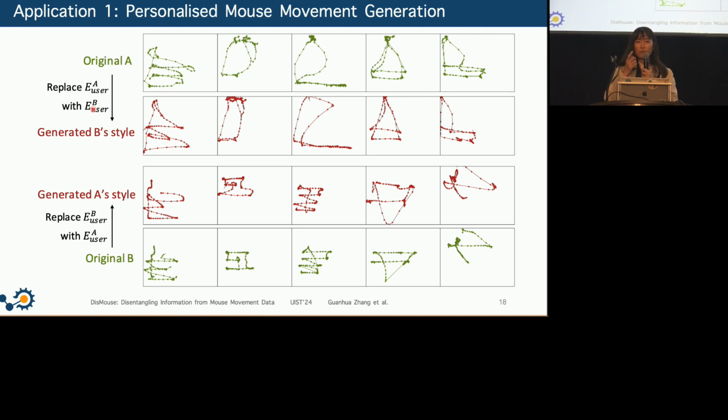But if we swap their user components and regenerate their data, basically the location or the movement trending of the trajectories are similar, but they show another user's style. And this can be interesting for personalized behavior modeling, user-centered design, or creating some user-specific test use cases.